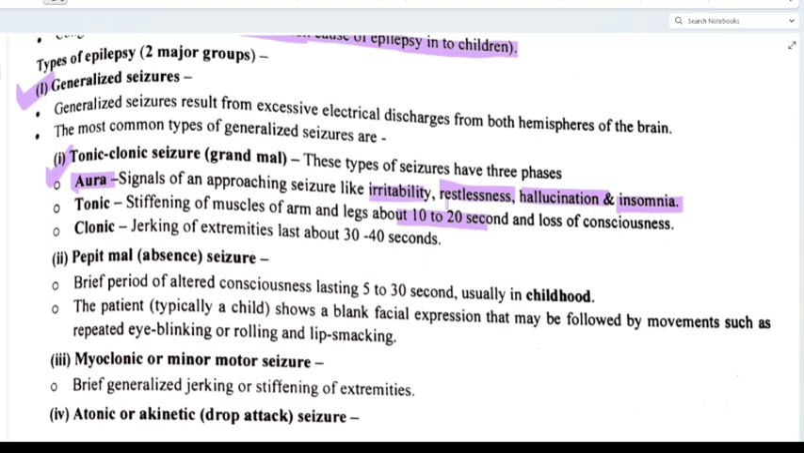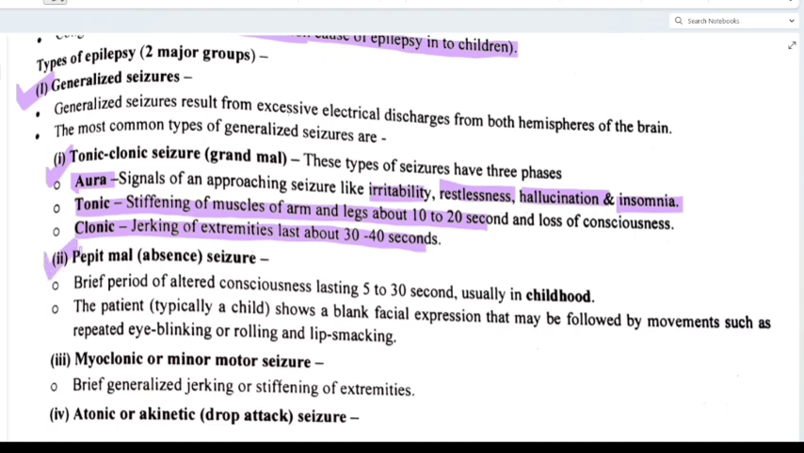Okay? Now clonic: jerking of extremities lasting about 30 to 40 seconds. So there are total 3 phases: aura, tonic and clonic. Hope it is clear. Now petit mal or absence seizure, what is that?